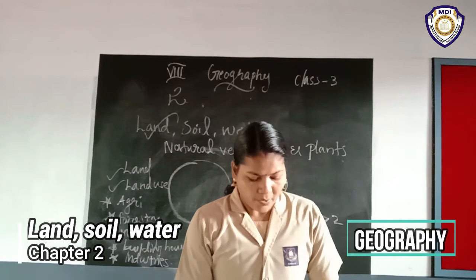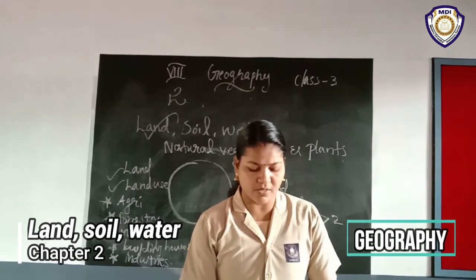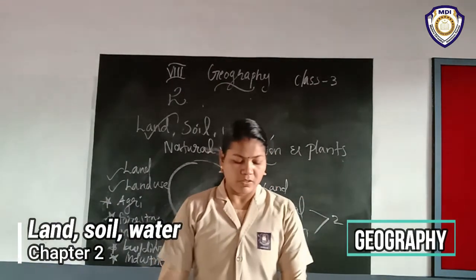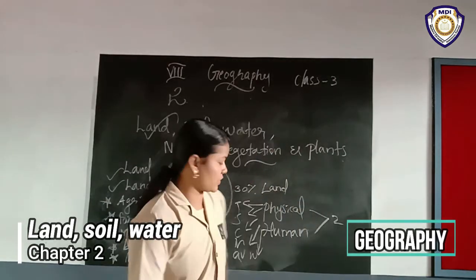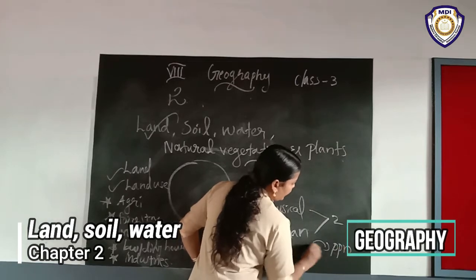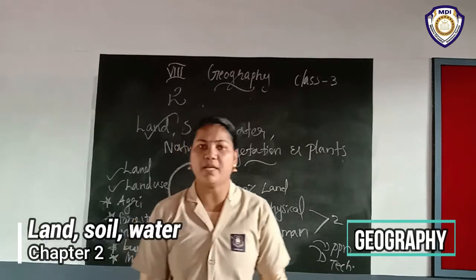Then human factors such as population and technology are also important determinants of land use pattern. What are included in the human factors? Population and technology, these are the human factors.